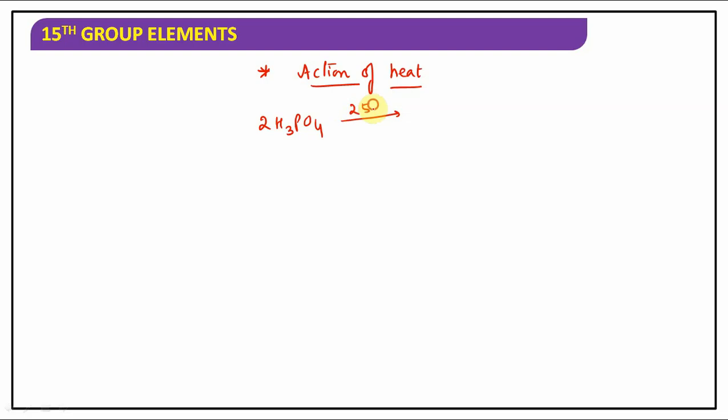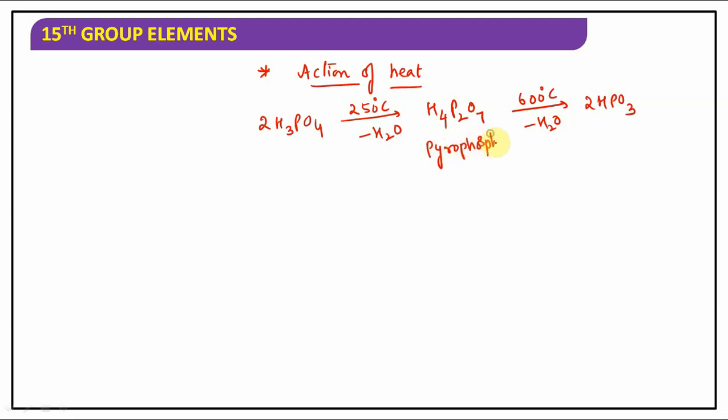If it is heated at 250 degrees Celsius, it loses a water molecule. It forms H4P2O7, pyrophosphoric acid. But on strong heating, if you still continue heating, it will give you metaphosphoric acid at 600 degrees Celsius. Temperature conditions are very important.